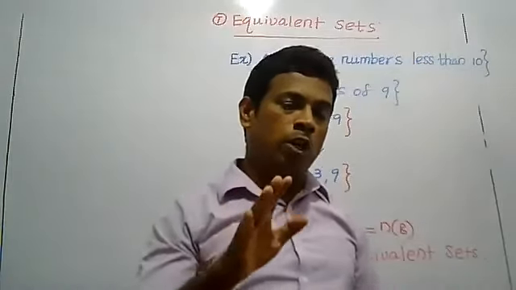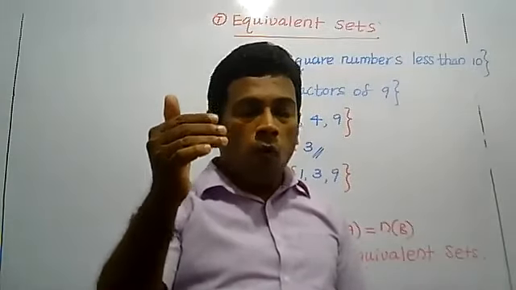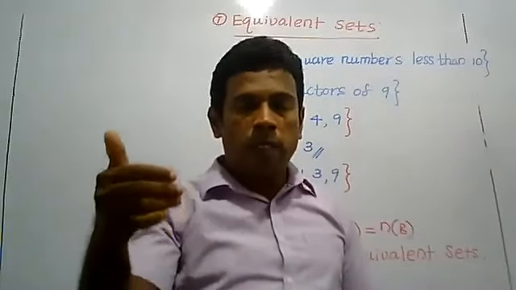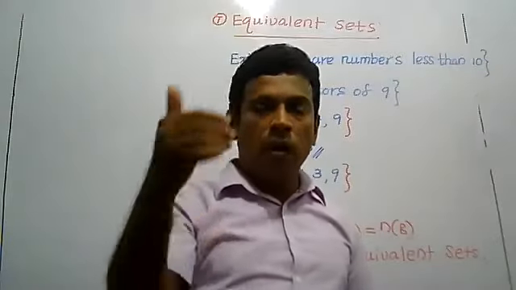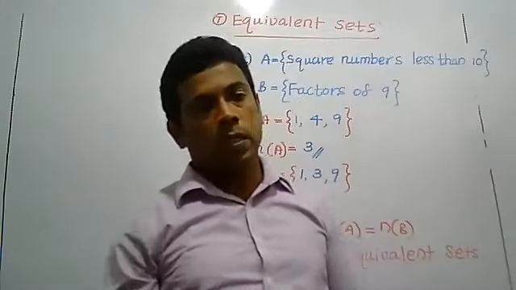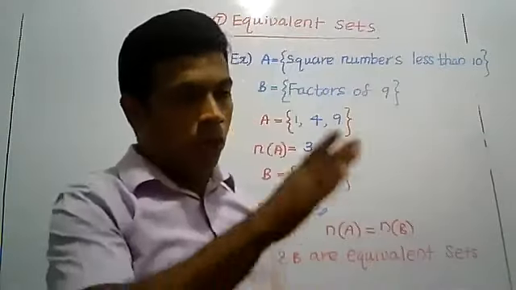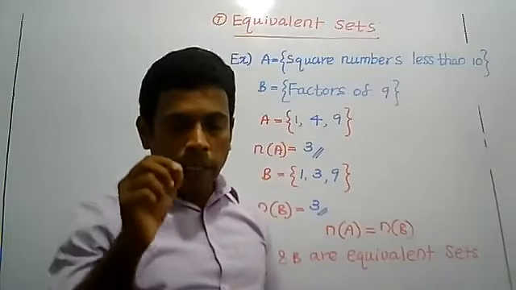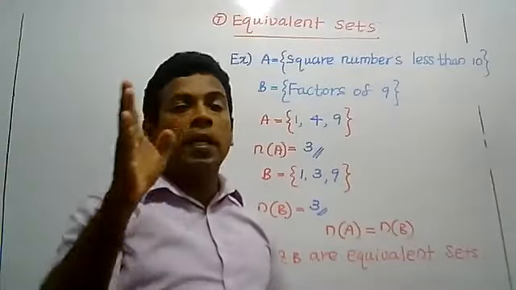Again, I will tell you the two statements I have given. All equal sets are equivalent sets. All equivalent sets are equal sets. What is correct? What is wrong? The correct one is: all equal sets are equivalent.